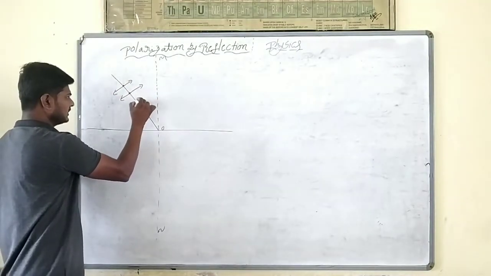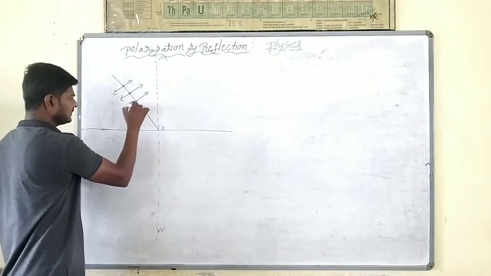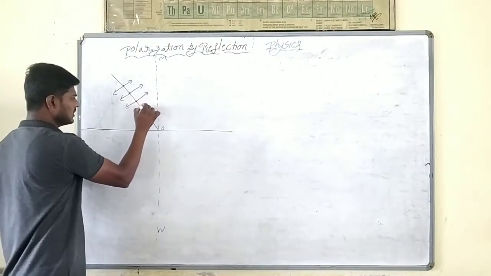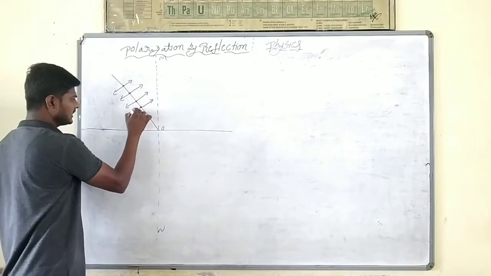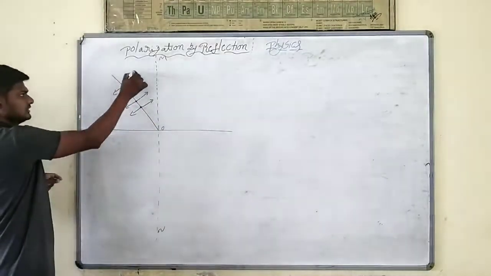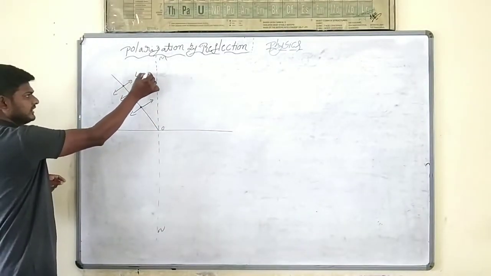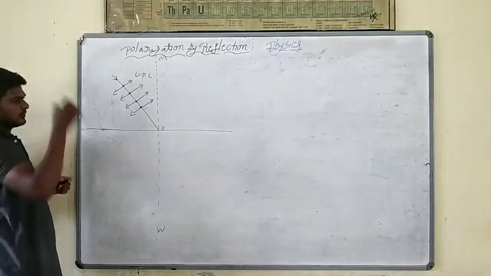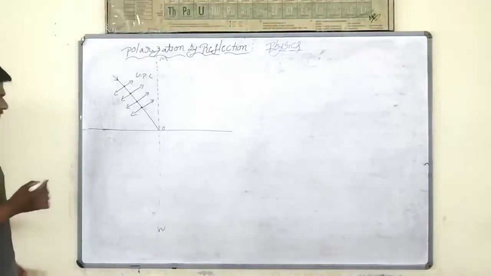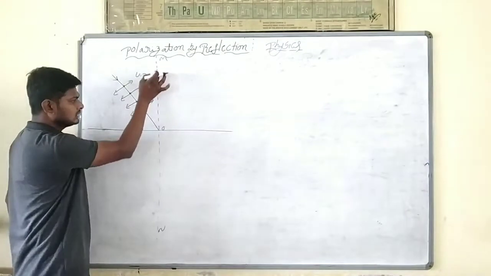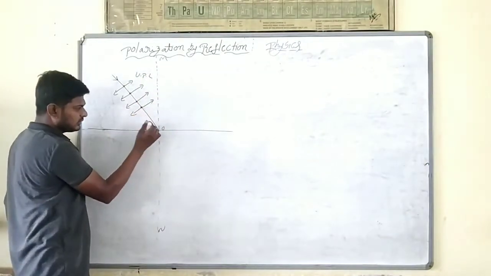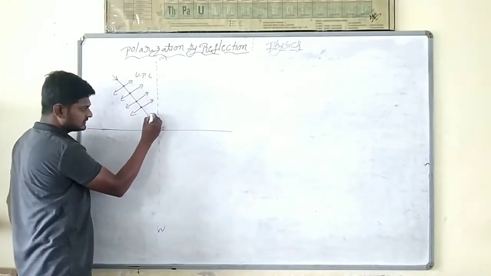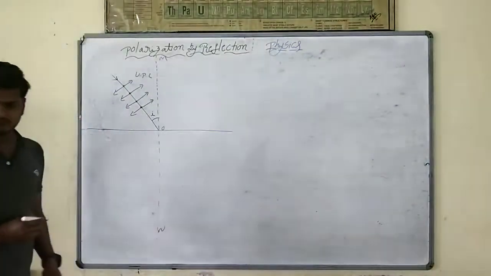So here unpolarized light means it has both parallel components and perpendicular components, means both electric and magnetic vibrations. This is the unpolarized light incident, the incident ray. The angle between the normal and the incident ray we call the angle of incidence.